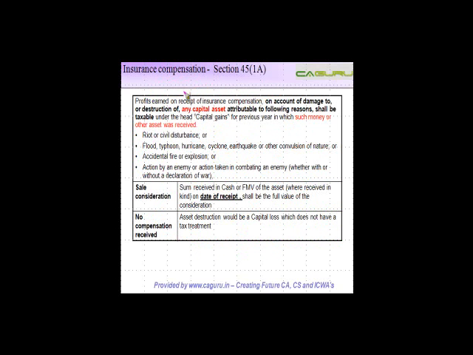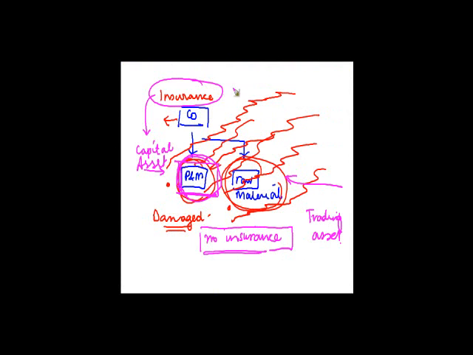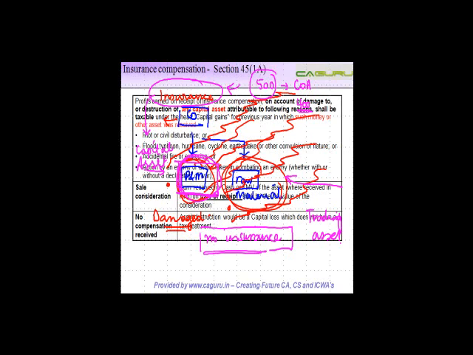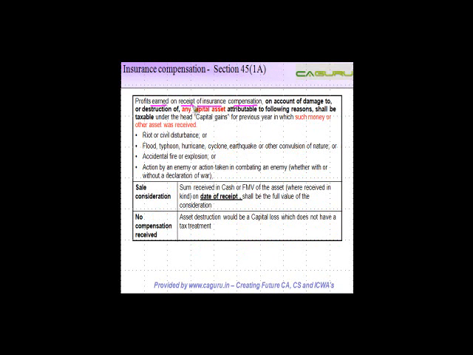Let's now see the language. Profits earned on receipt of insurance compensation. So what is happening here is you are getting insurance compensation. So taxation will happen only when there are any profits. Let's say the insurance company gives you 500 and your cost of acquisition is only 400. So there's a profit of 100. So profits earned on receipt of insurance compensation on account of damage to or destruction of any capital asset.